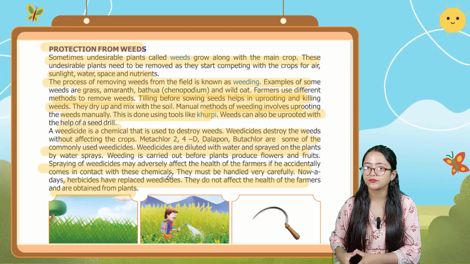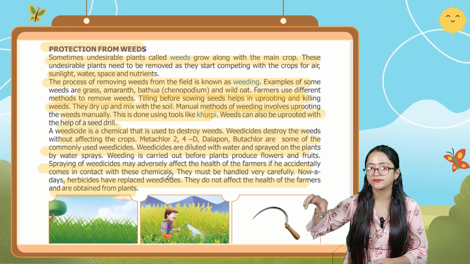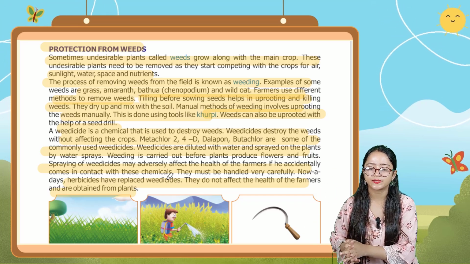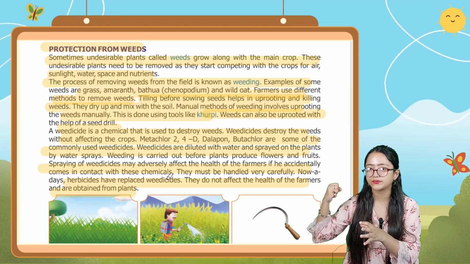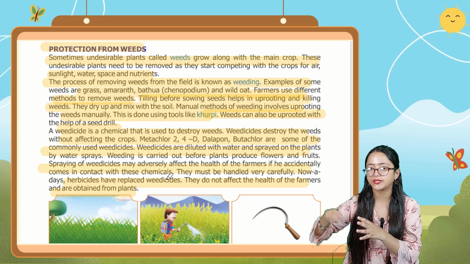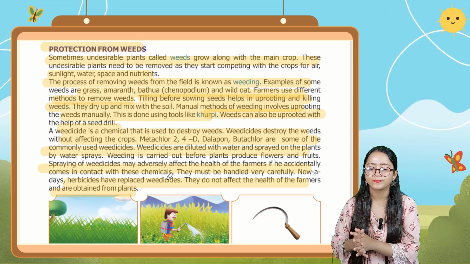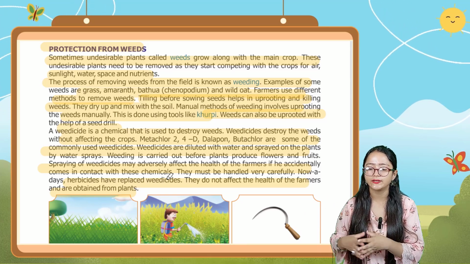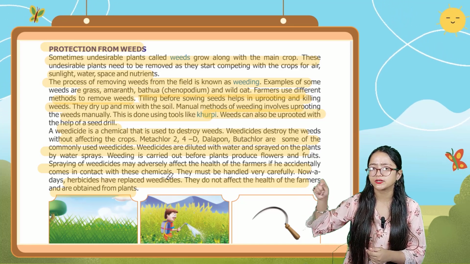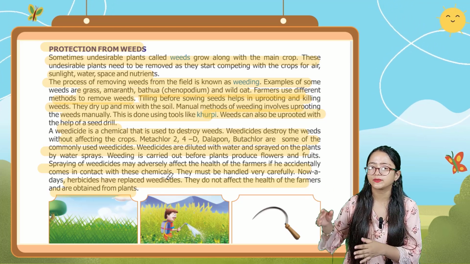Like the first one is tilling before sowing. Before sowing the seeds, there is the tilling method. In this tilling method, the weeds are removed, like by hand. Then when they uproot the weeds, they put that weed over in that land only. The weed then dries up and mixes with the soil, to make the soil more fertile. And the manual method of weeding involves uprooting, and this is done by using a tool, that is the khurpi. Weed can also be uprooted with the machine, that is a seed drill.